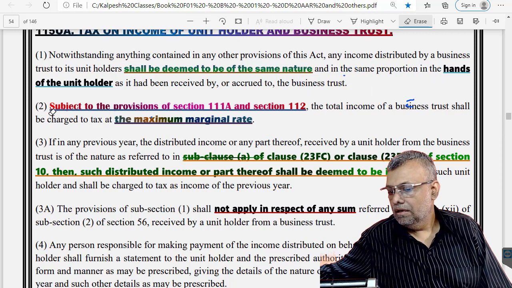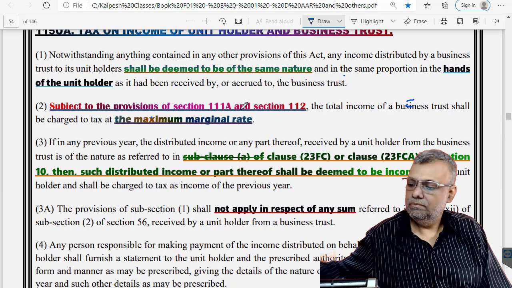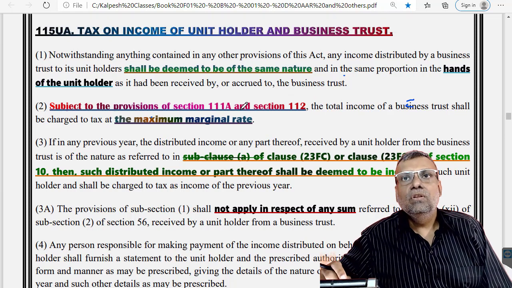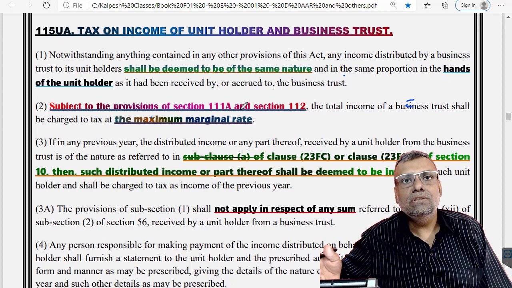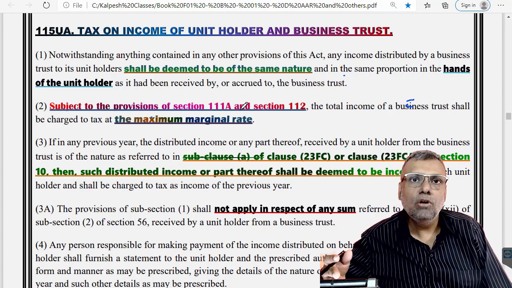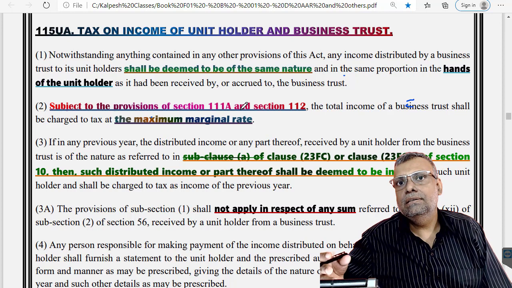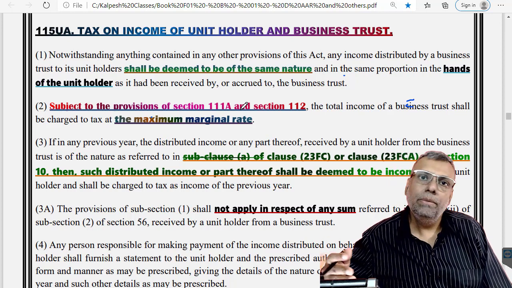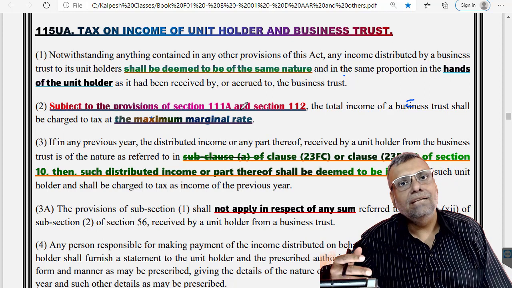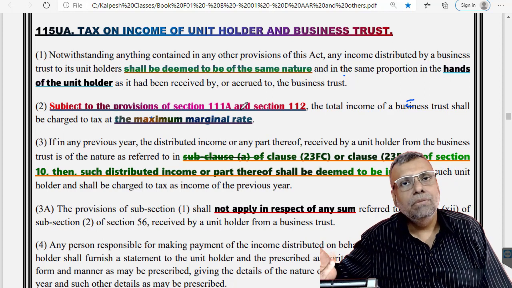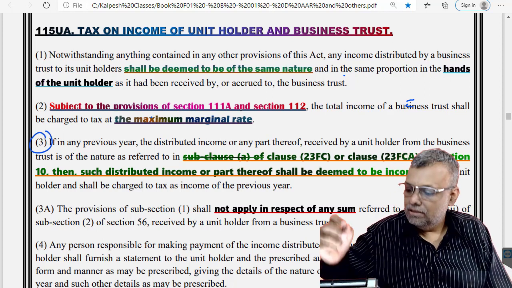Now think about the unit holder. It's natural that if the business trust is already paying tax on the income, then the unit holder will not pay tax on it. And if the business trust takes it as exempt, the unit holder will become taxable. It's like a partnership firm: if the firm pays tax, then the share of profit is exempt in the hands of the partner. As simple as that. That is covered by subclause 3.